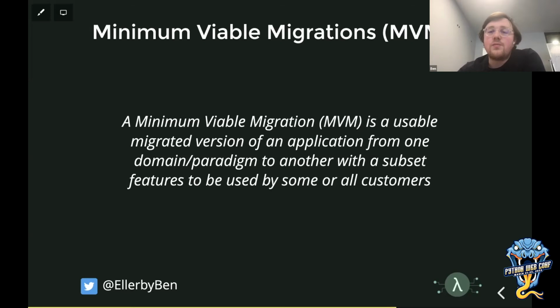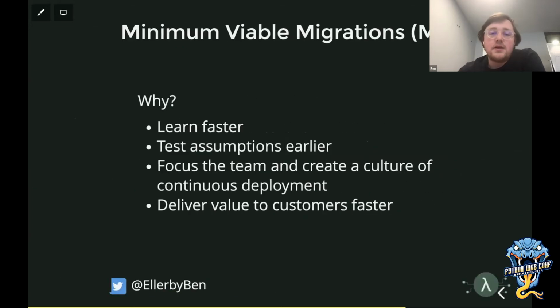This is where I got to a framework that I've used with multiple companies to migrate them from on-premise to serverless, from a lift and shifted to serverless, from one domain model to an improved domain model. And it's what I call minimum viable migrations, but it's a usable migrated version of an application from one domain or paradigm to another with a subset of features to be used by some or all customers. Much like an MVP, we were able to release this to production, validate assumptions, both on the business and the tech side, and we're able to move real users with it. It's not just beta users, it's not just internal users, it's real users being migrated, preferably all of them, but if not, a subset of them.